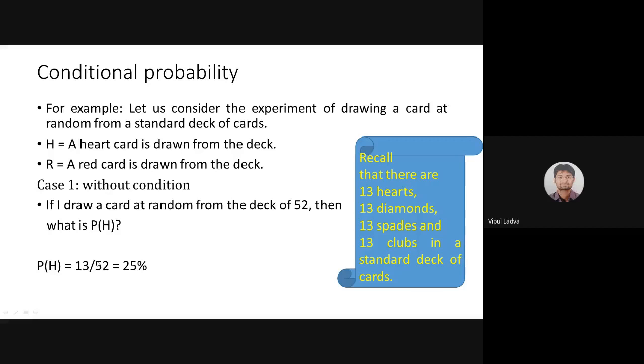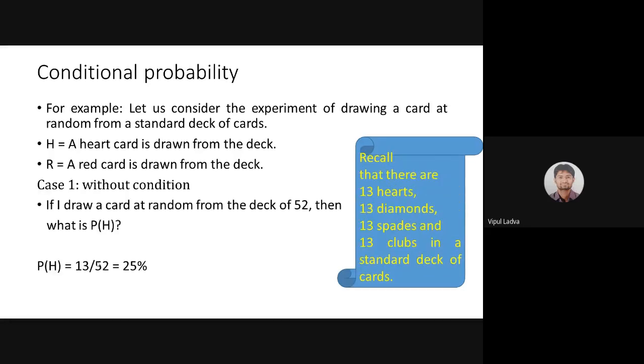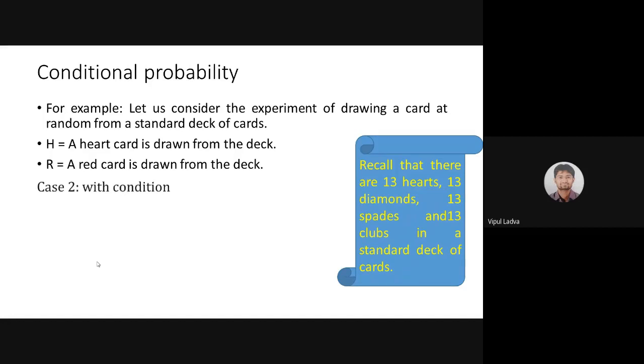Good. Now let me take you to case 2. Now see, in the first case there was no condition, right? I was supposed to select one card, and that card is of heart. So the probability is 1 by 4. Now look at the second case. When I include the second event also, R, I will include R. In the first, I had not included R. I was dealing with just a single event. Now I will be dealing with 2 different events at a time.